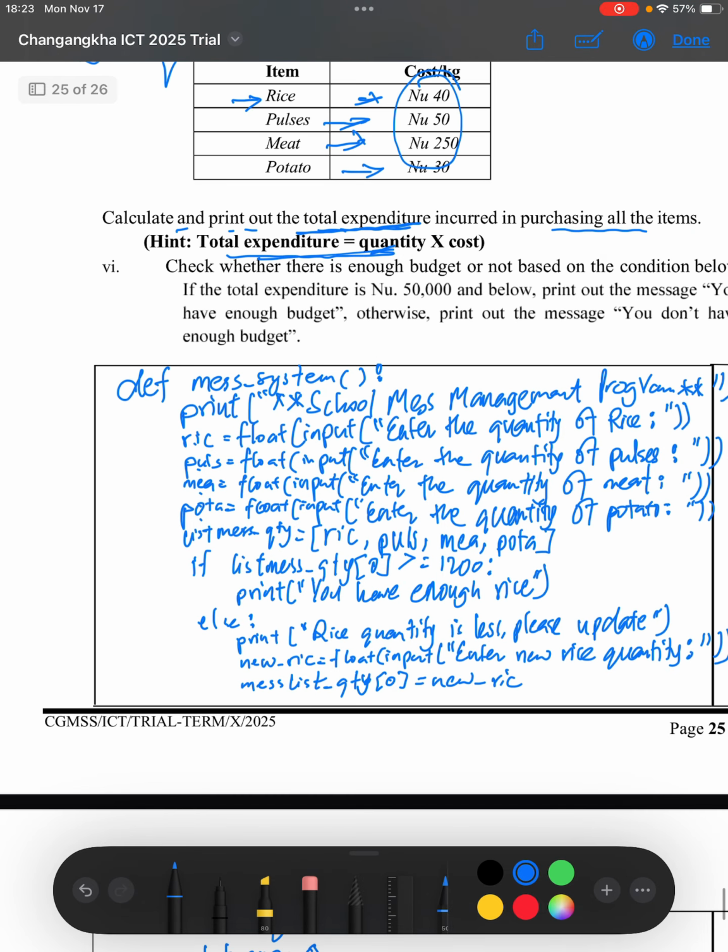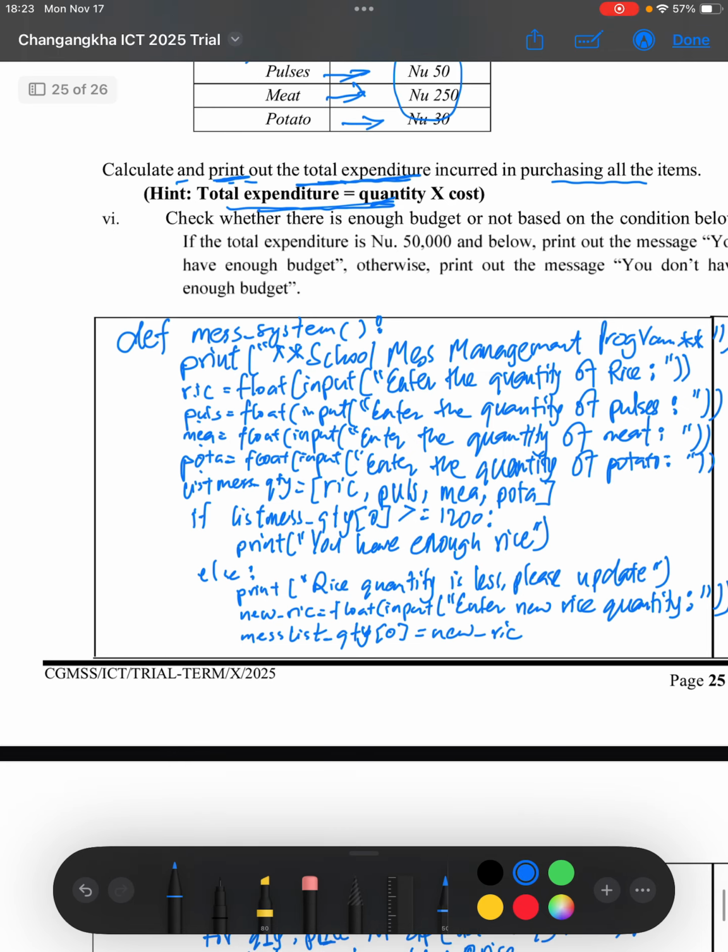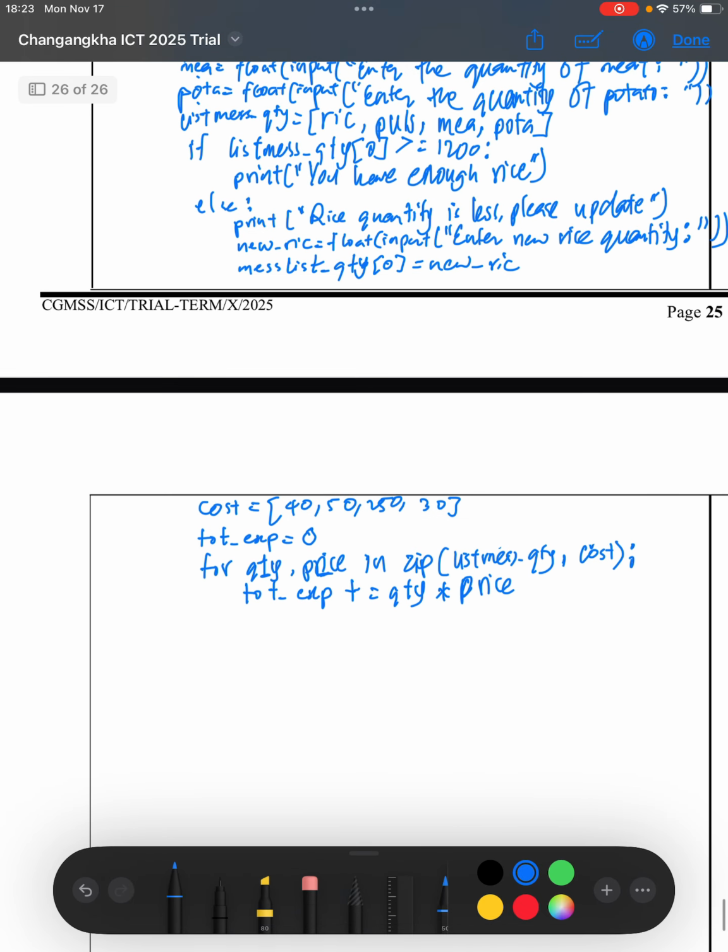But for the total expenditure, we are also asked to print. So the printing will be done outside the for loop. Here we can say print. Let's enter a new line here. Backward slash n is to go to a new line.